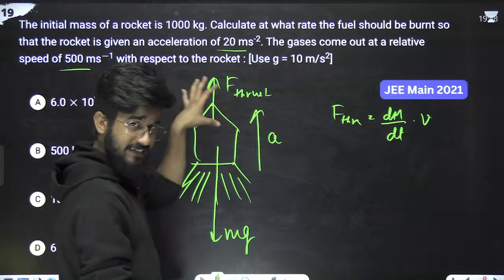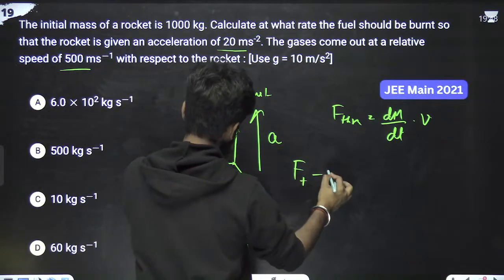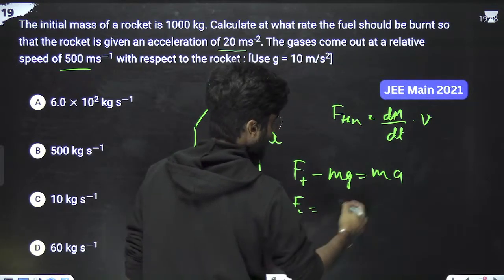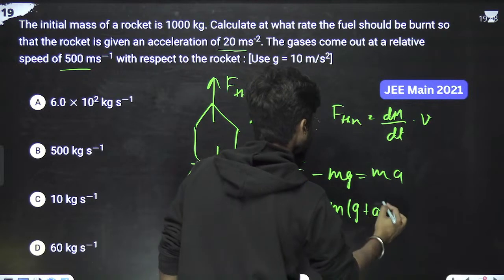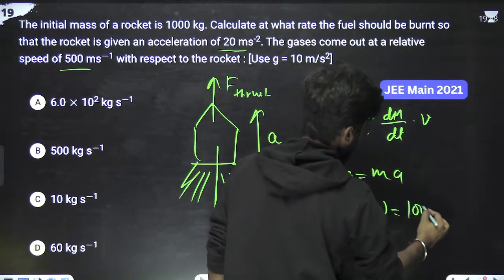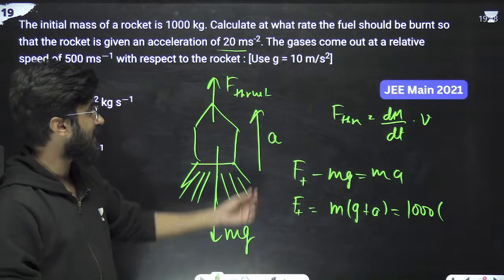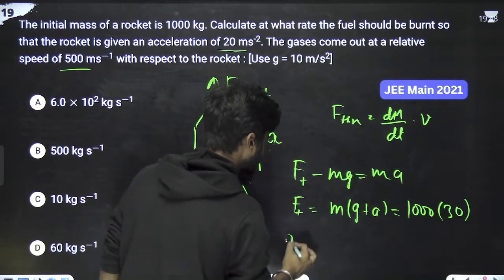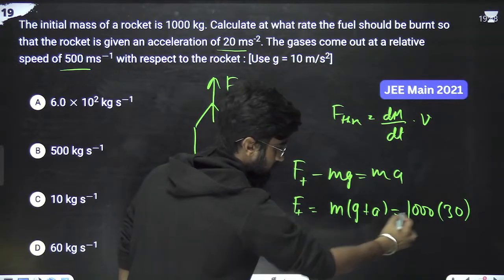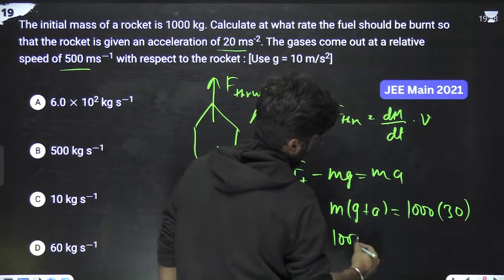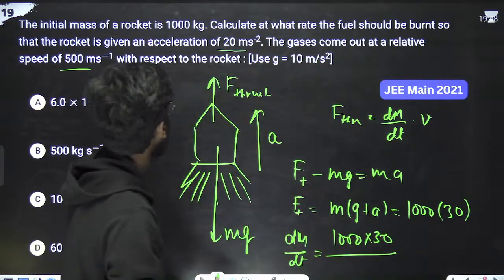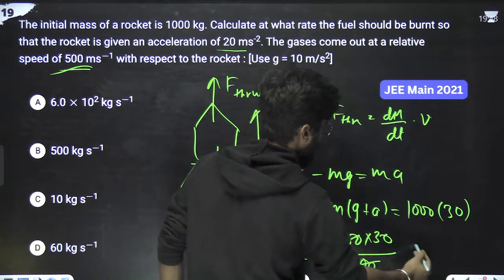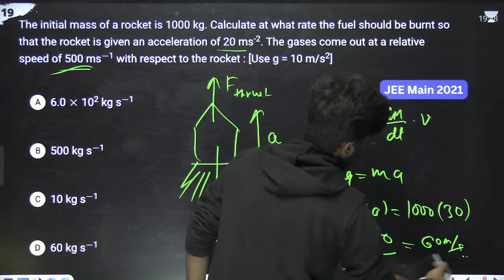So the equation we can write is F thrust minus mg equals mass into acceleration, means F thrust equals mg plus ma. So m is common, g plus a. Mass is 1000 kg, and g plus a is 10 plus 20, which is 30. And this is F thrust. So dm by dt equals 1000 into 30 divided by velocity. Velocity is 500 meters per second. 30,000 divided by 500 is 60 meters per second.